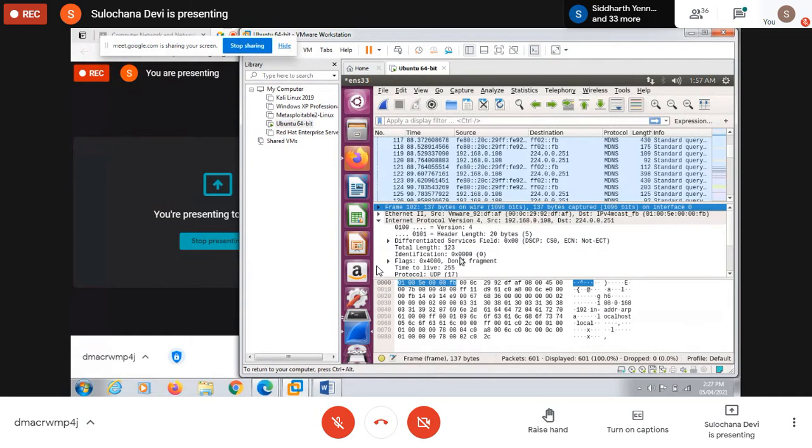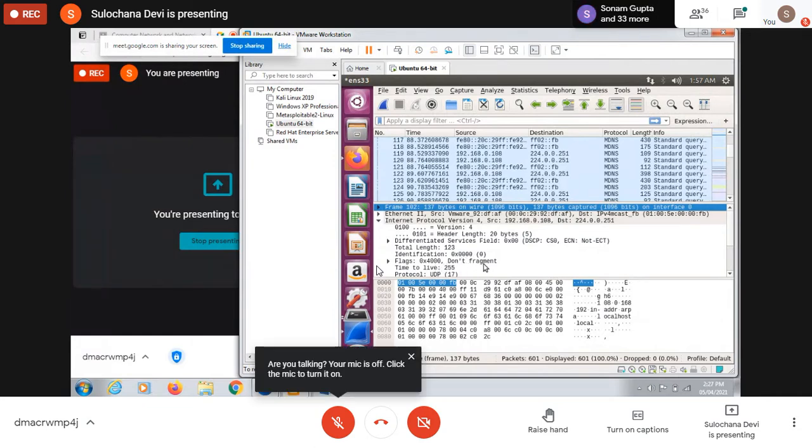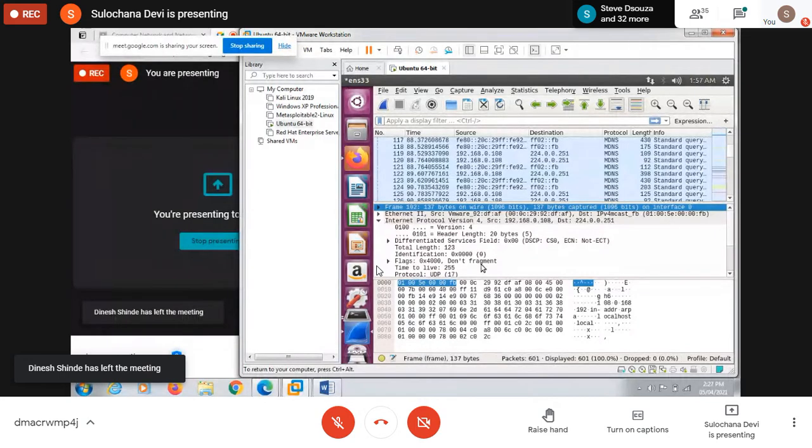Then this identification and these flags. See here, do not fragment is set. The DF flag is set. So what does it mean if the DF flag is set? If you remember, there were two types of flags. Yes, these are very important concepts from your viva point of view and your exam point of view. DF flag is set to 1. What does it mean?